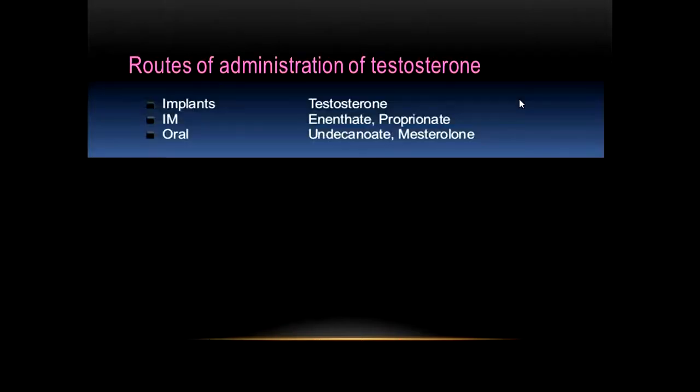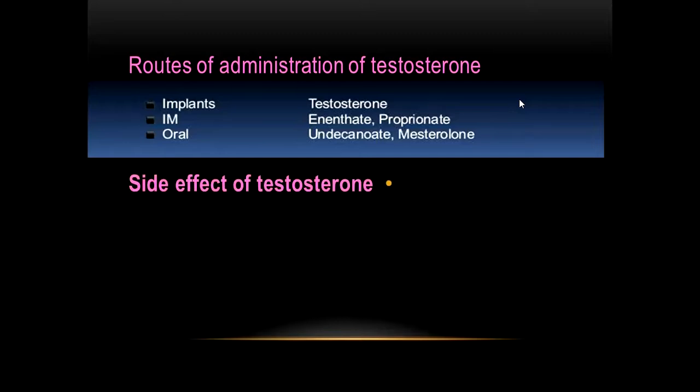The routes of administration of testosterone are by implant, or intramuscular injection for enanthate or propionate, or oral administration for undecanoate or mesterolone.